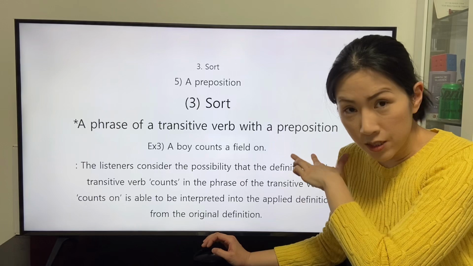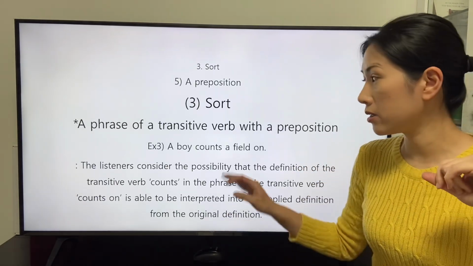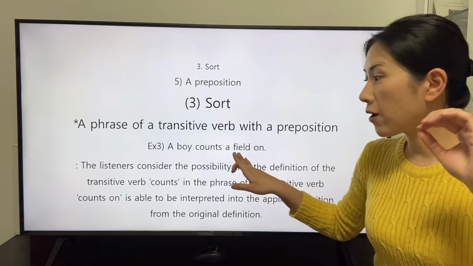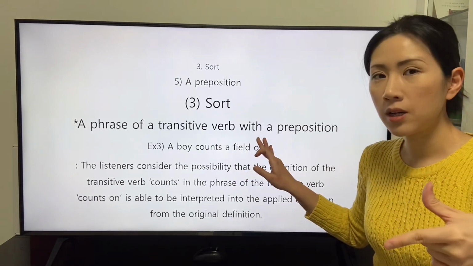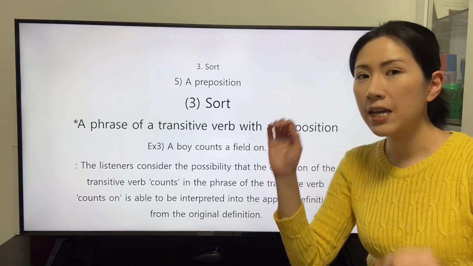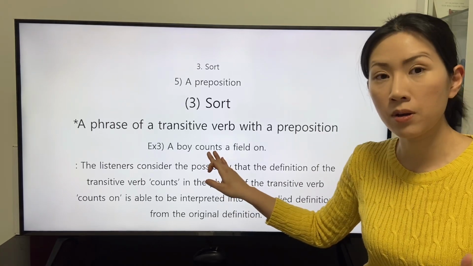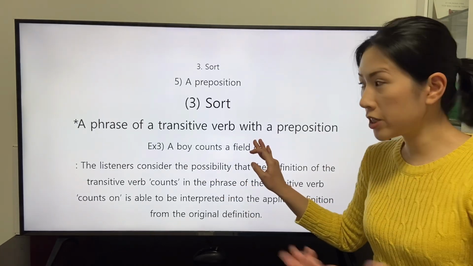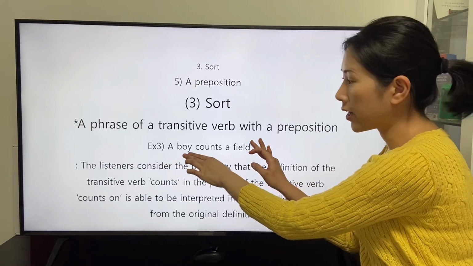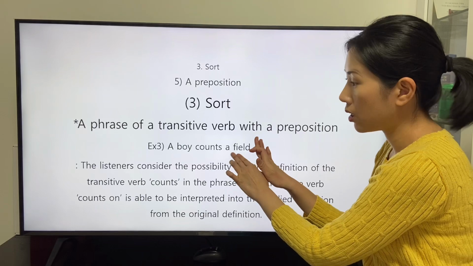With this arrangement, the listeners can understand the object of the transitive verb count is not an object that is able to get the original definition of the transitive verb count. The listeners hear this clause from the subject, transitive verb, and the object of the transitive verb, field.